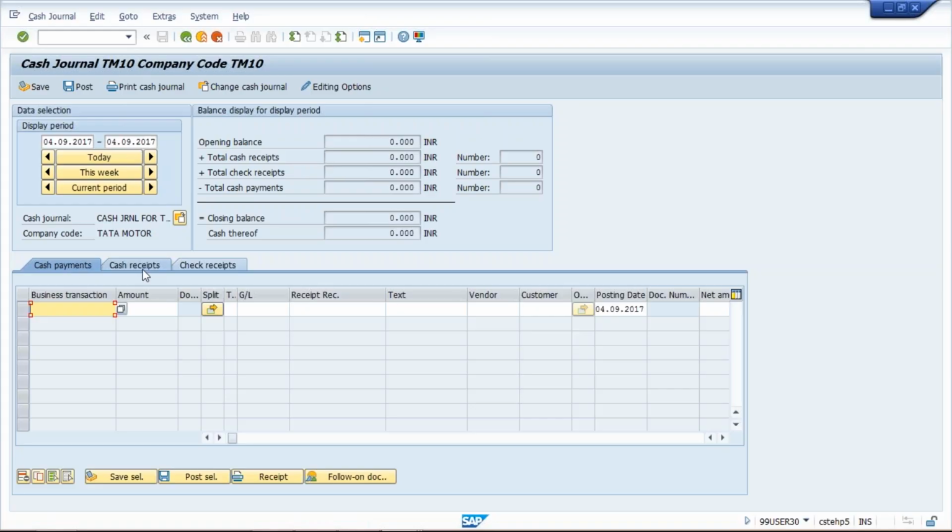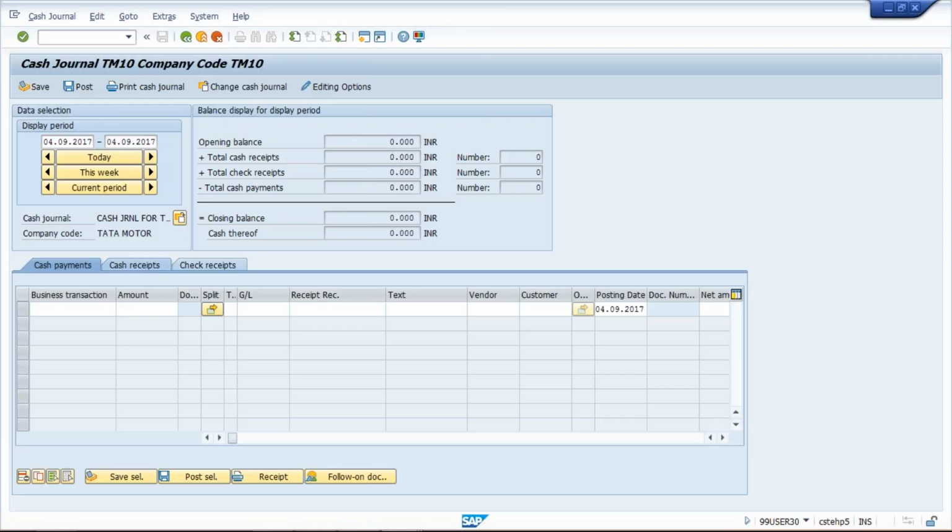If we withdraw the cash, that is recorded under the cash receipt tab, because the petty cash GL is going to receive that amount. That is why it is treated as a cash receipt. Withdrawal amount from bank is cash receipt. Deposit to the bank account is cash payment. It means the payment is made to the bank account. From which account? From petty cash GL.